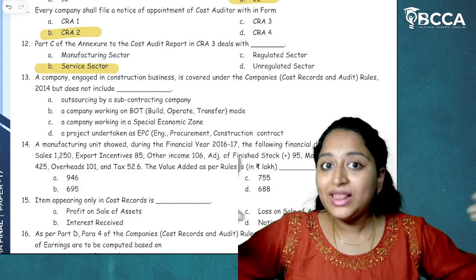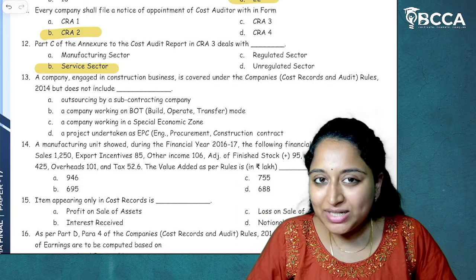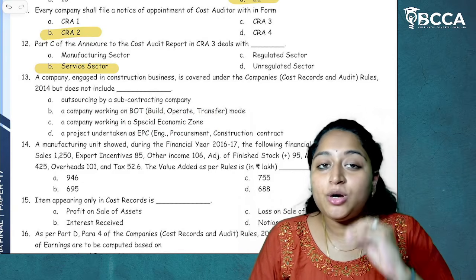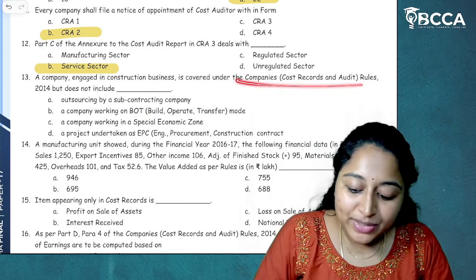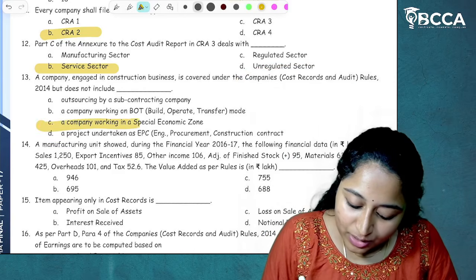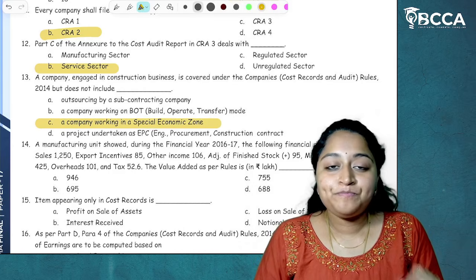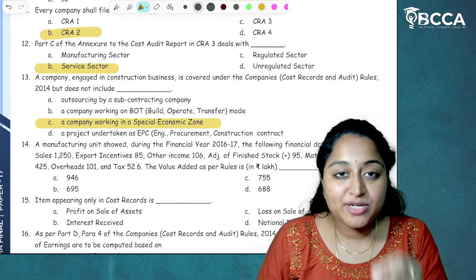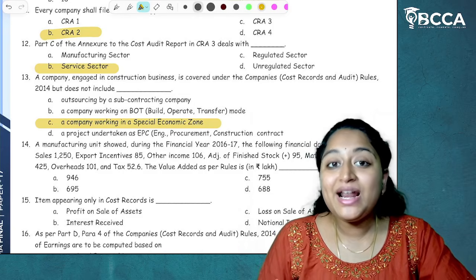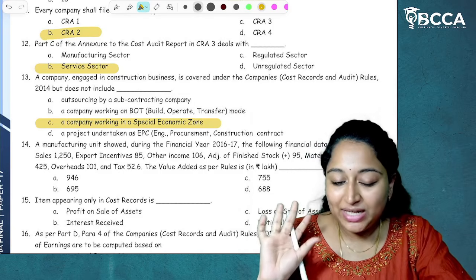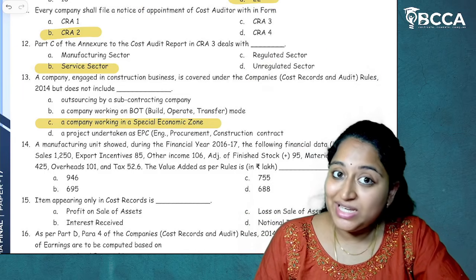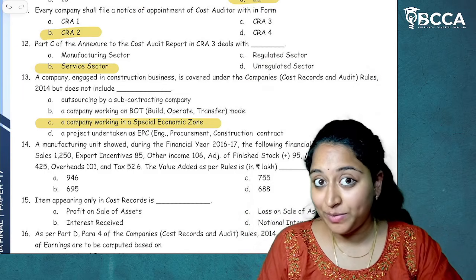Now, if you see all the exemptions, what is covered here? The special economic zone. So special economic zone is not at all covered under the Companies (Cost Records and Audit) Rules 2014. Now, if a company is working under a special economic zone, rule 4 is not applicable, but rule 3 is applicable for them. Here, as the option is given as such, we are doing that. It doesn't mean that the entire Cost Records and Audit Rules are not applicable to them. No. If rule 3 is satisfied, rule 3 is applicable for them. I hope I have given you the clarity.